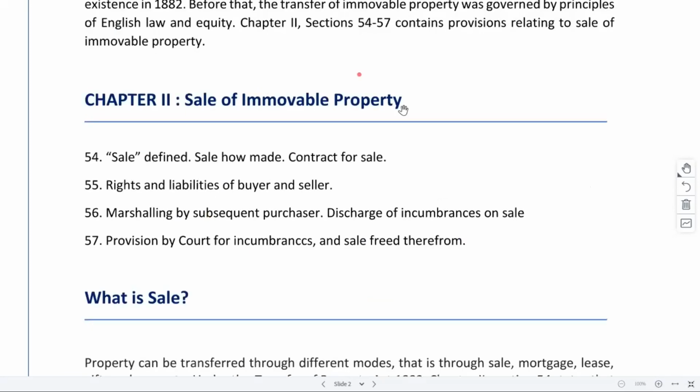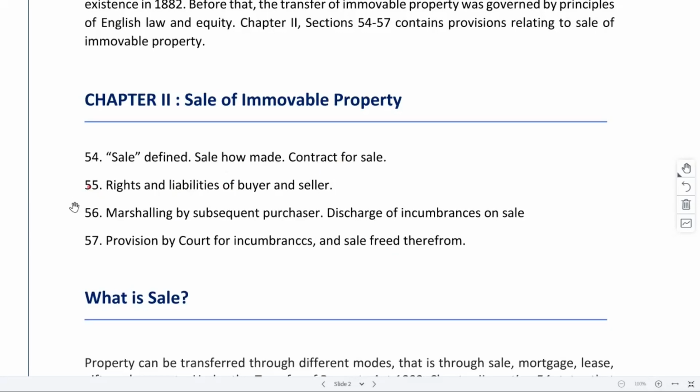Now, sale of immovable property, as given under chapter 2 of the Act, has 4 different sections. All right, today we are going to discuss section 54, which provides for the definition of the term sale, how sale can be made, and contract for sale, right? These 3 things are provided under one section, section 54.